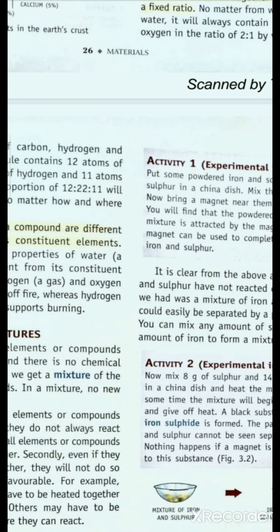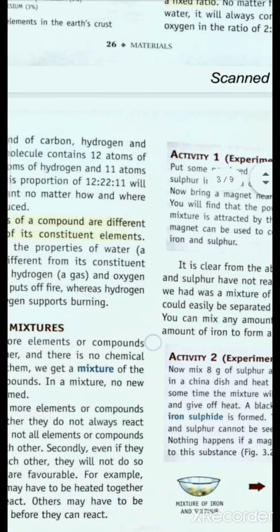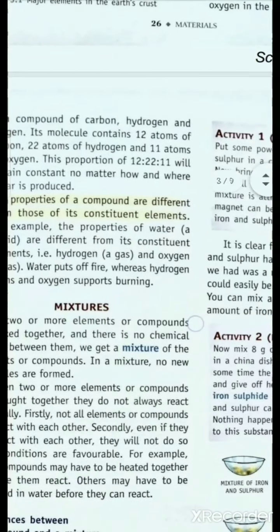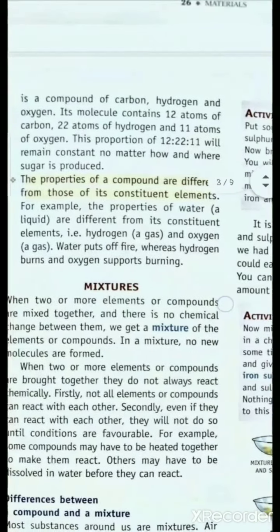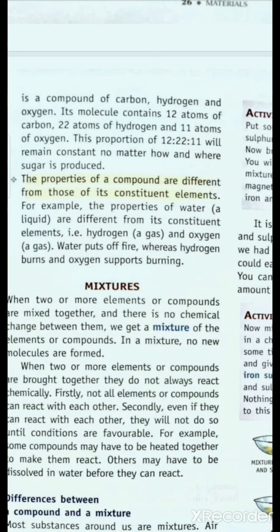In carbon dioxide, we take only 1 atom of carbon and 2 atoms of oxygen. This means that carbon and oxygen are in the ratio of 1:2, 1 part of carbon and 2 parts of oxygen. Then only CO2 can be formed. So these examples show that compounds always form in a fixed ratio of elements.